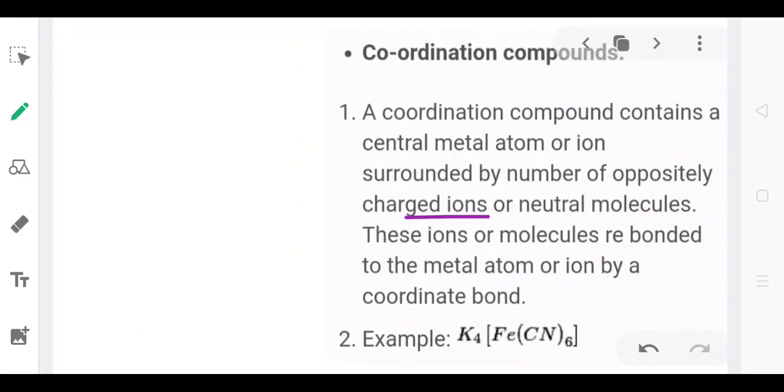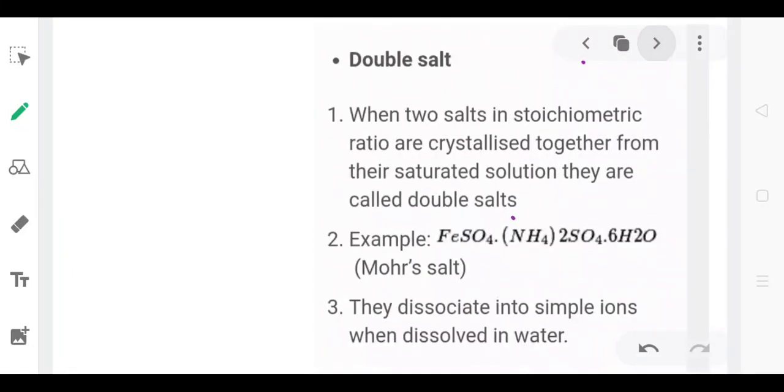What is the main point? That is how we can detect the coordination part, which is in brackets. In the brackets, what we see is that iron is the central metal ion and is surrounded by 6 cyanide ligands. Now, what are double salts?